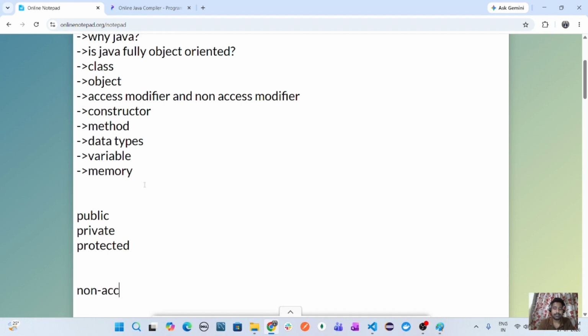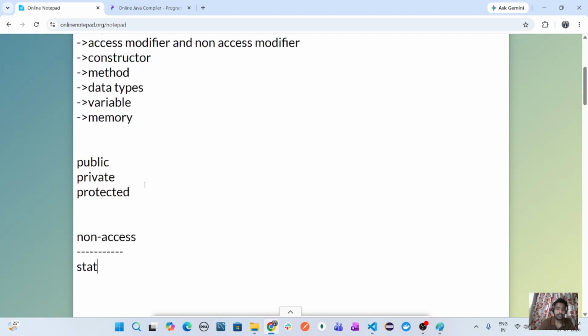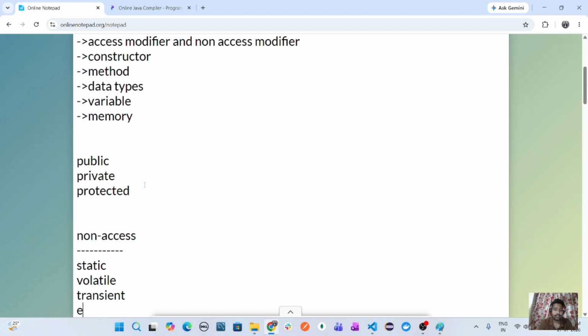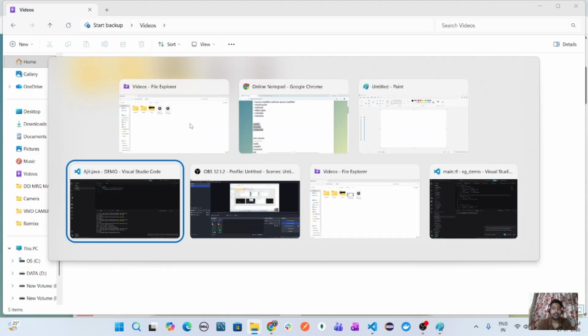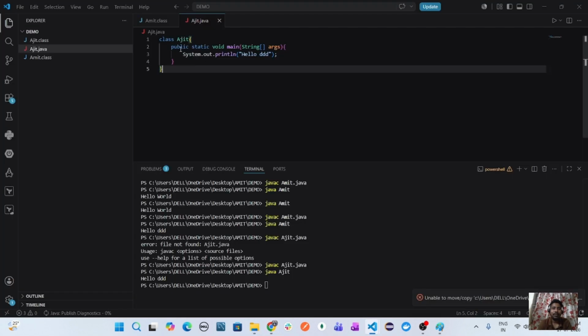Under non-access modifier, you have static, volatile, transient, and so on. I'll explain what is static, volatile, transient, and how public, private, protected work. So it was given the name public so that JVM is able to understand, okay, this is public, it should be executed, it is accessible to JVM.